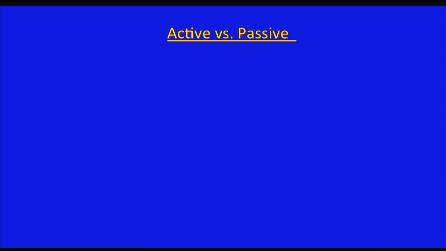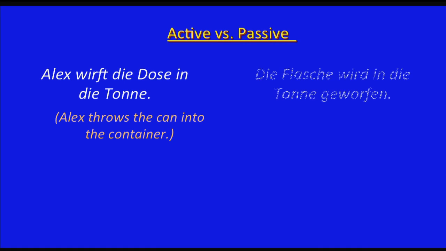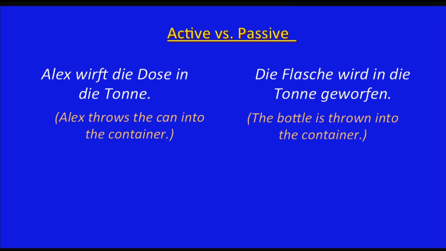So, active versus passive. Let's look at these two sentences. We said, Alex wirft die Dose in die Tonne. And that was, in English? Alex throws the can into the container. And then the passive one was, die Flasche wird in die Tonne geworfen. And that means the bottle is thrown into the container. Now, one of them is active, the one on the left, and the one on the right is passive. Right, okay.